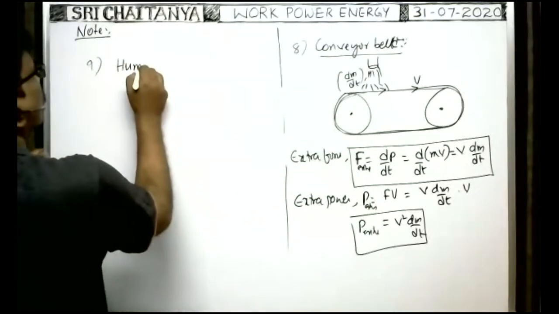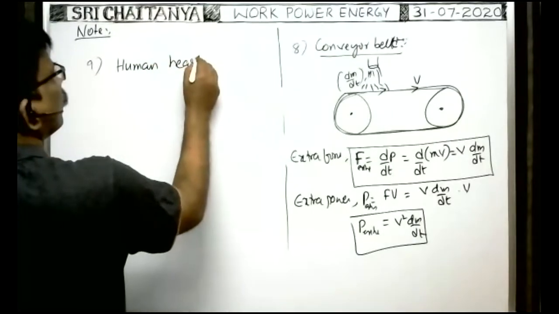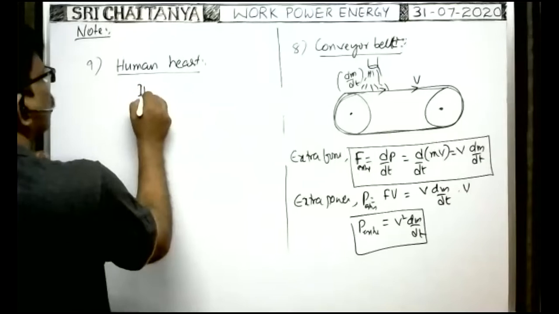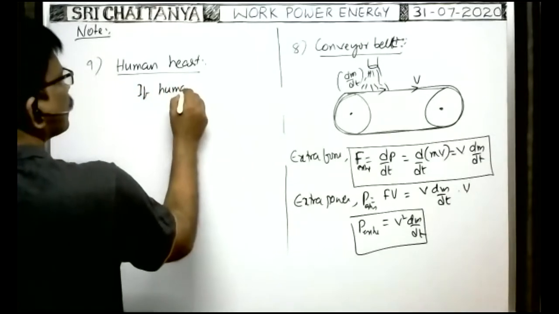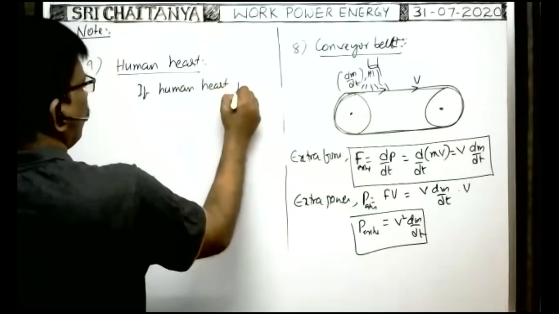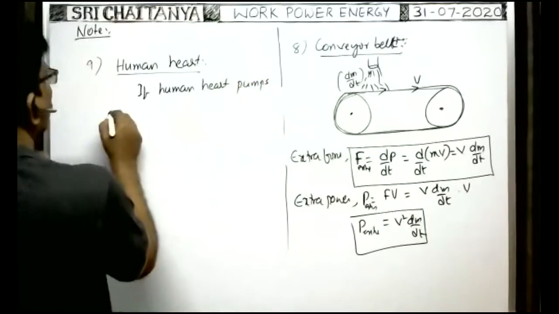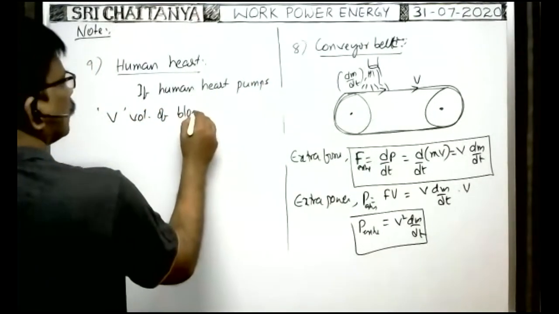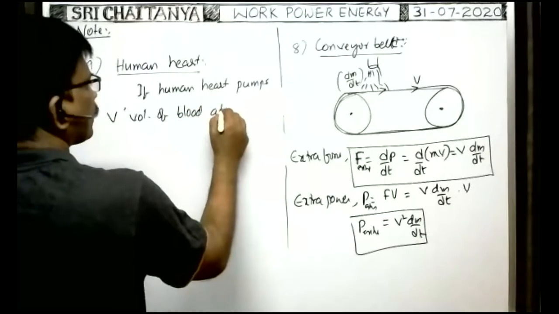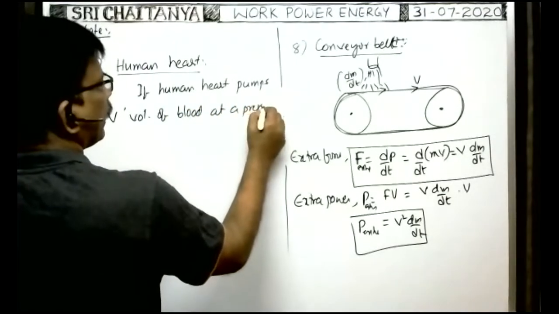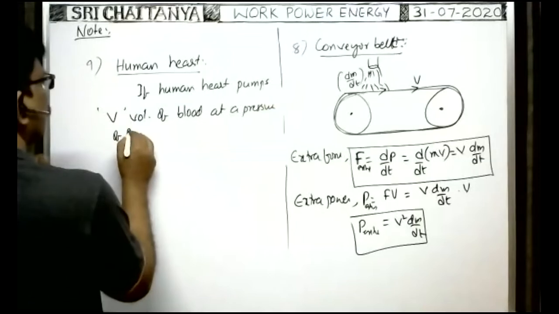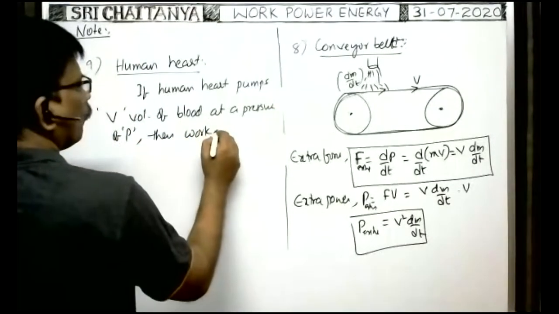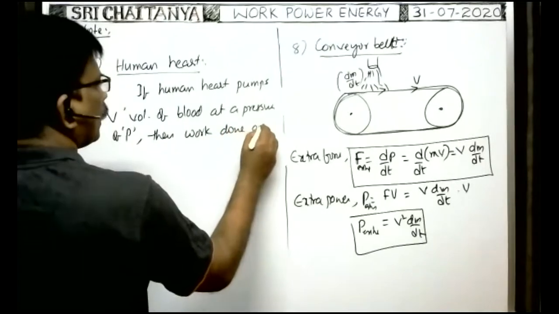Human heart. If the human heart pumps a volume of blood at a pressure of P, then the work done on blood,